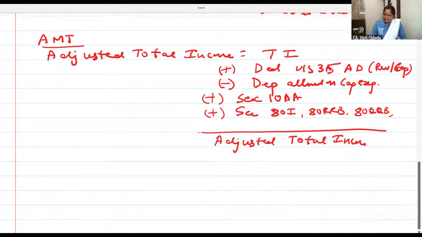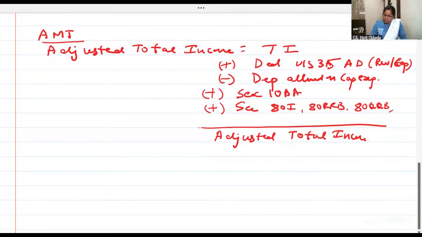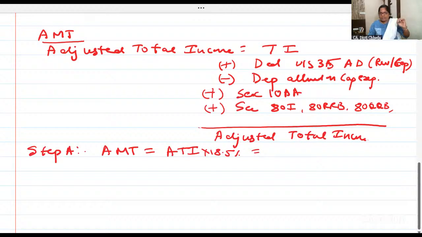If you write this, this will be a mind map and question answer solving will be easy. Now let us start with step A. Calculate AMT, that is adjusted total income into 18.5% tax. AMT, alternative minimum tax: add back the deductions you have given, and 18.5% of the adjusted total income is the AMT. Okay.